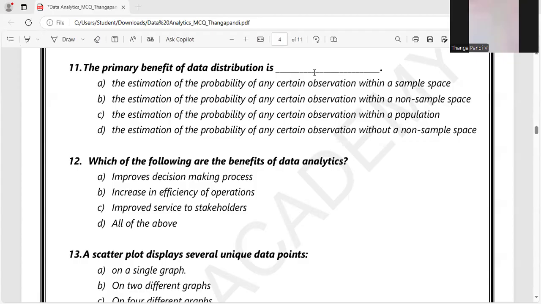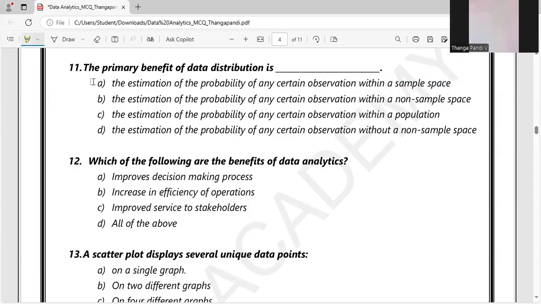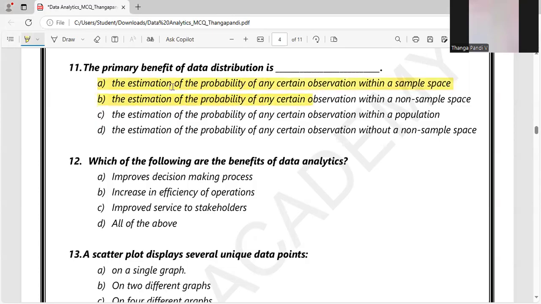We are not going to take the whole data, we are going to use a sample set of data. Using that sample, we are going to observe some distribution. So option A is the right answer. The estimation of the distribution within a sample space is the right answer for this question.